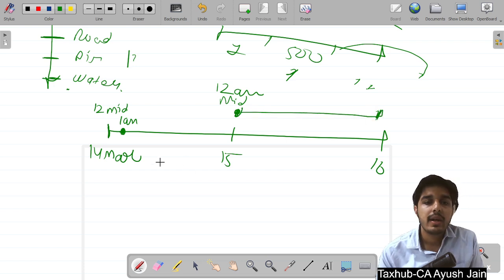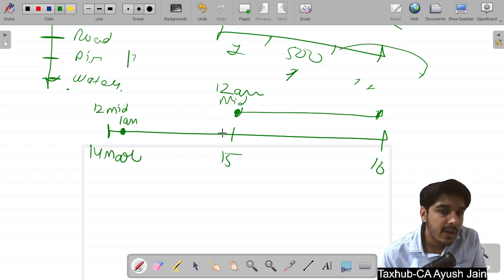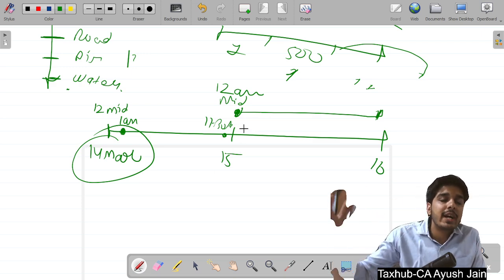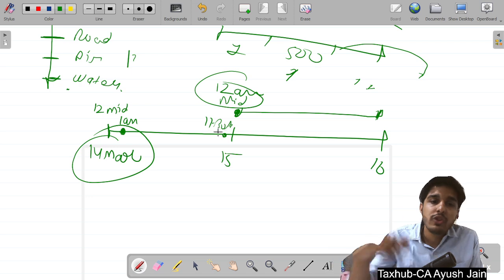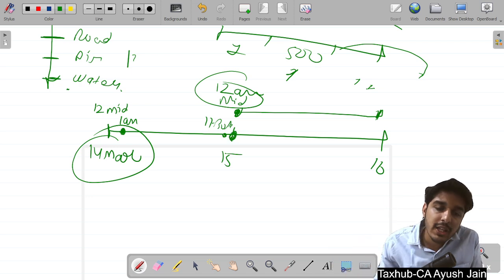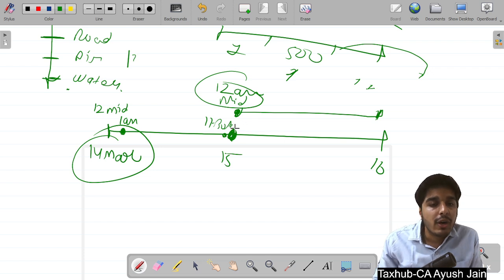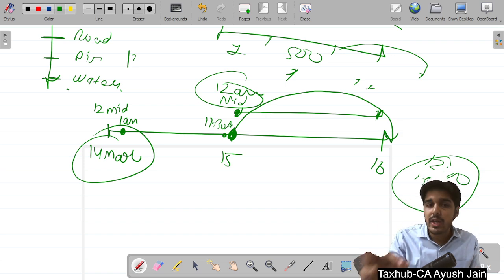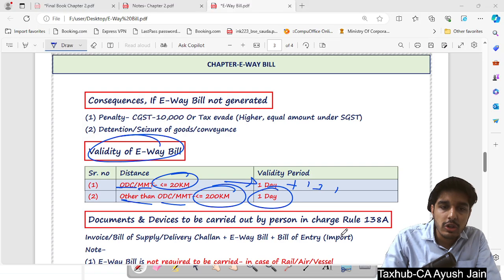Now suppose I issued one e-way bill at 11:30 p.m. in the night of 14th March. So my 24-hour counting will start from the next 12 a.m. midnight, which is the 15th midnight. So I will count 24 hours from this 15th midnight, which is going to be midnight 12 a.m. of 15 to 16. One good example is given in the module. You can refer to that also.